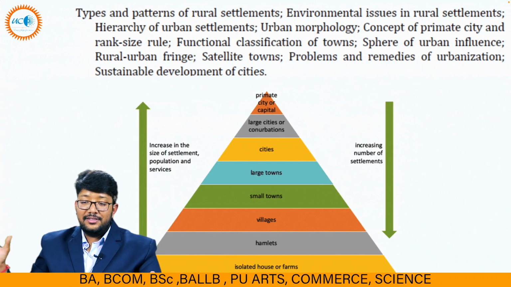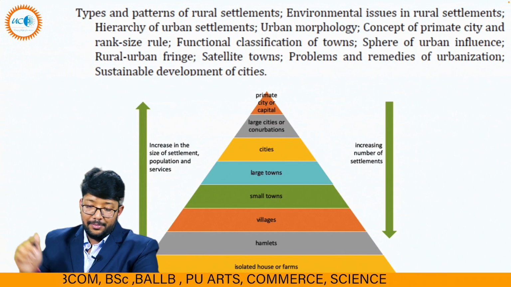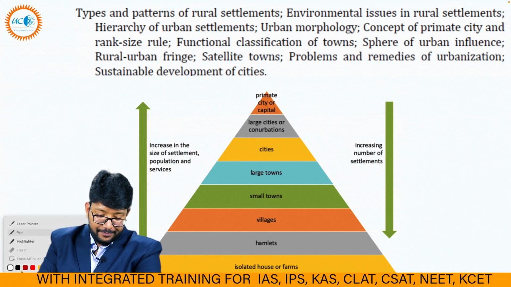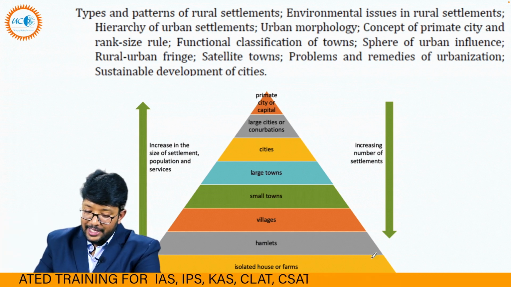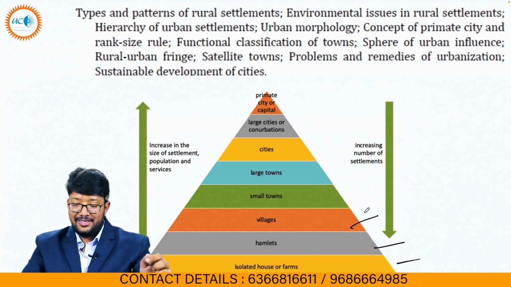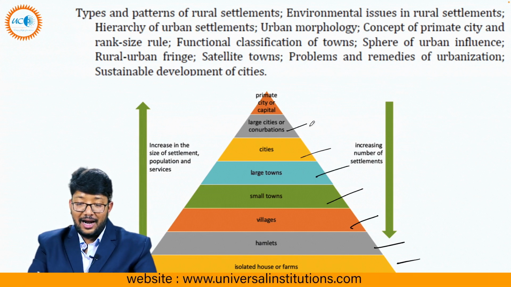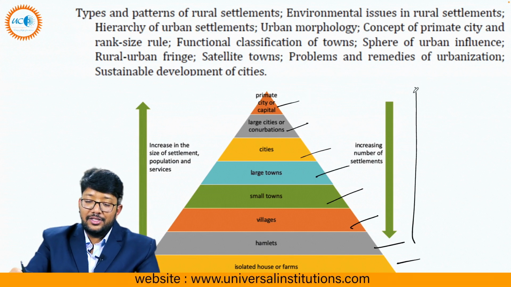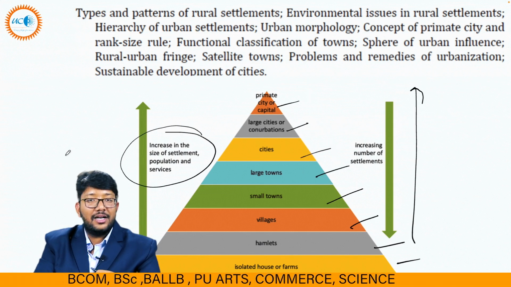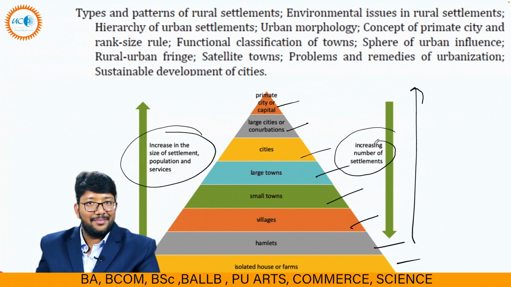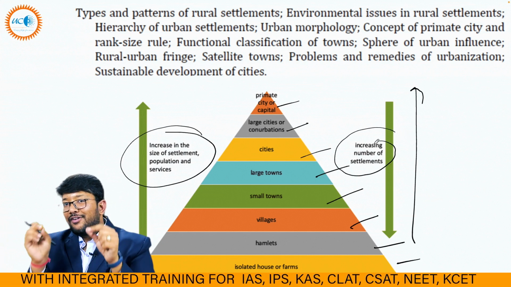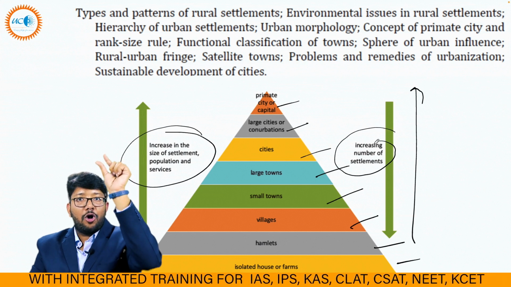Okay, and this is the urban morphology. This is called urban morphology. So we start from the isolated towns, hamlets, villages, small towns, cities, large cities, and primate cities. This is how the cycle goes. As you go down, the number of settlements increases, so isolated farms and houses will be more, and at the top, primate cities.